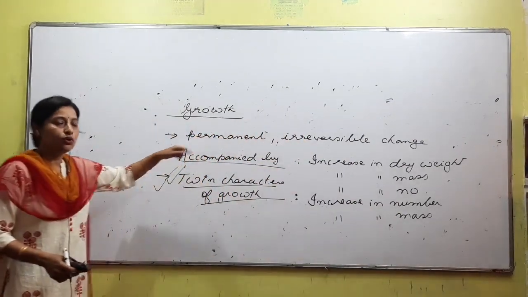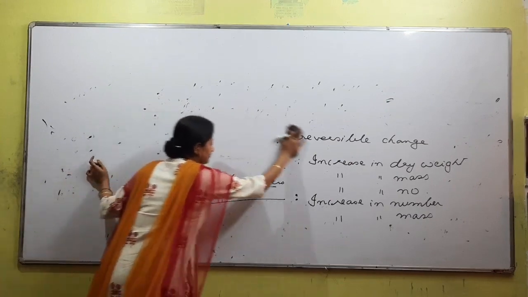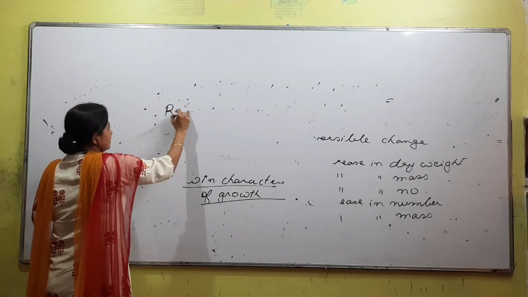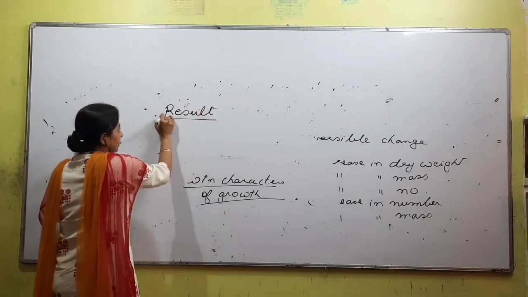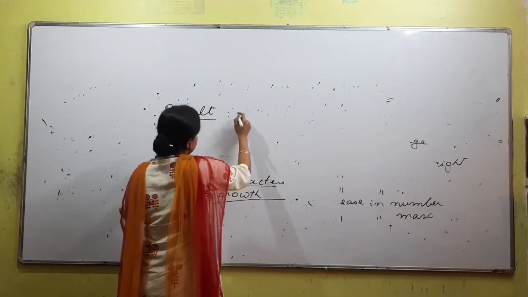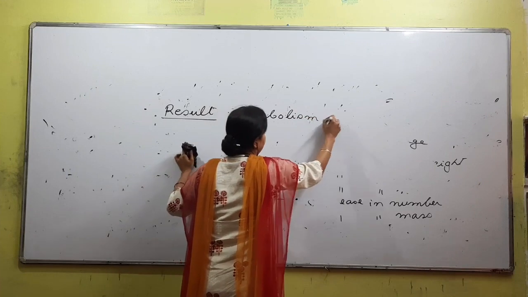Next point about growth is, it is the result of duta term, anabolism and catabolism.